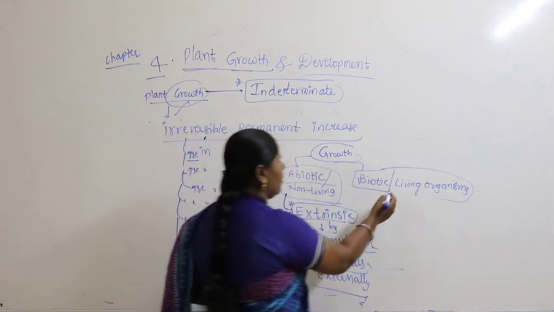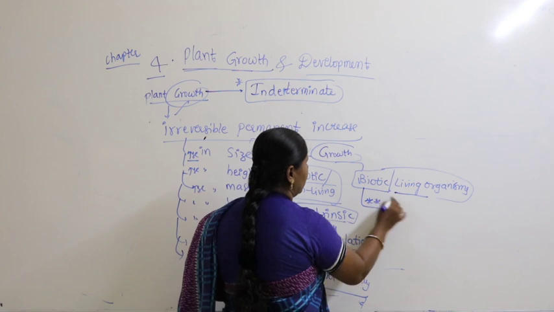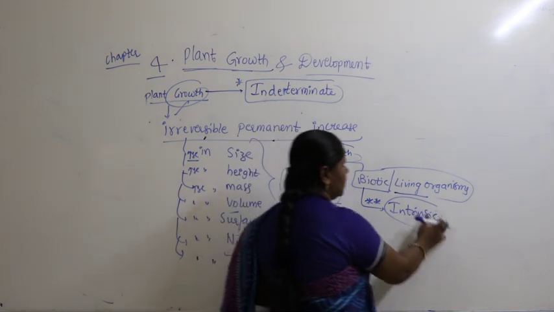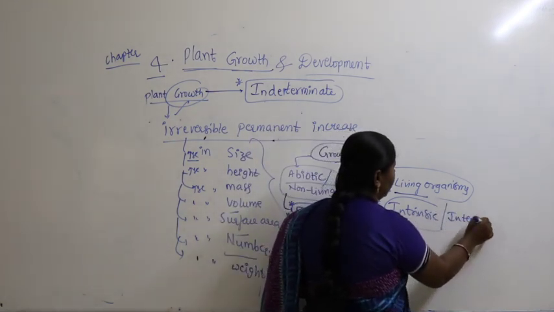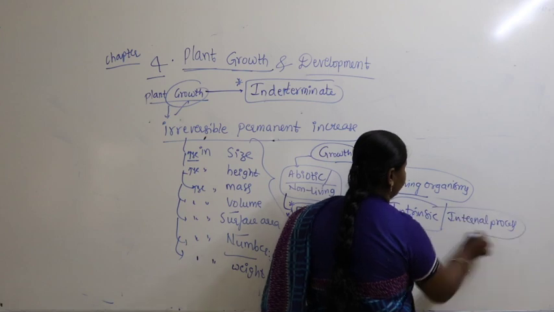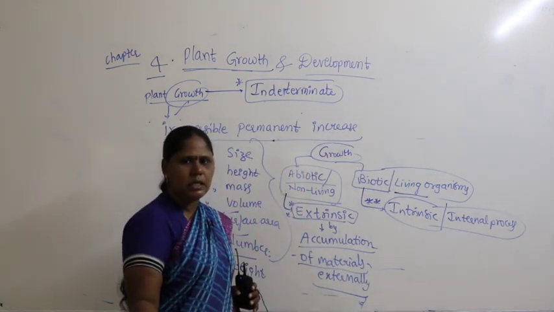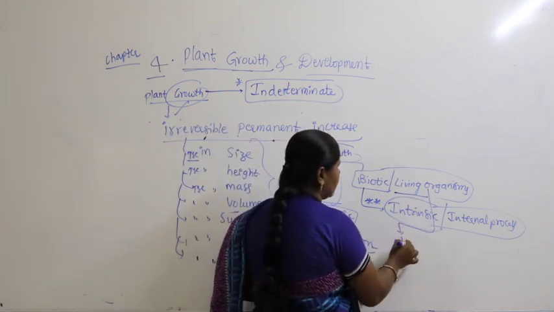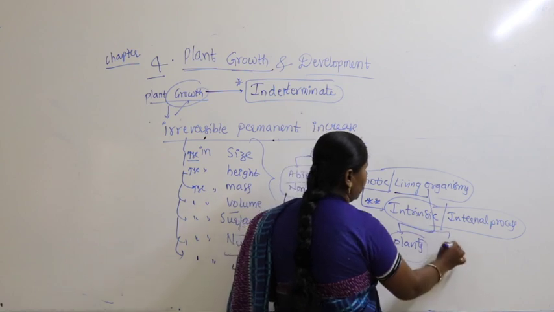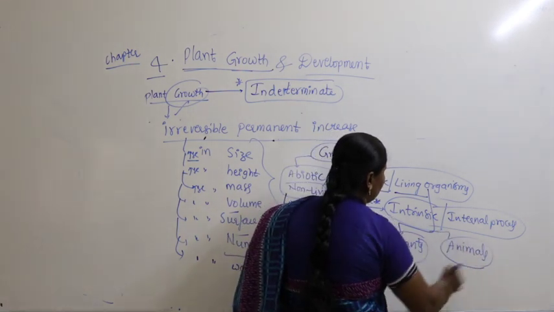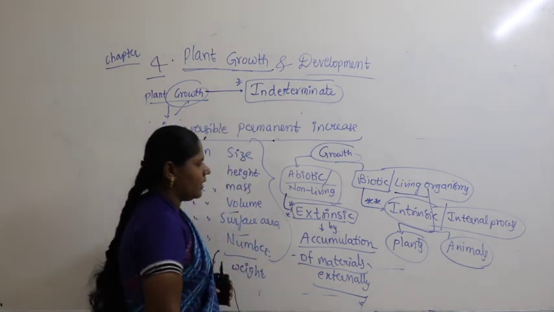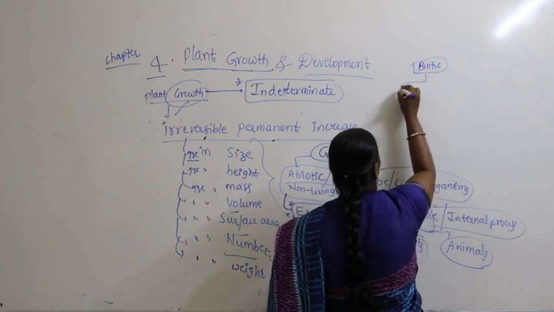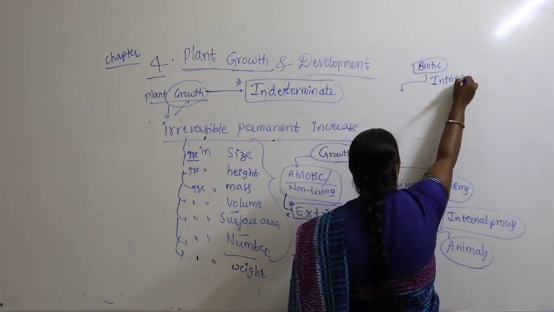Coming to biotic or living organisms, it is said to be intrinsic. What is intrinsic phenomena? It occurs as an internal process. It occurs internally. Now, these living organisms are further classified into plants and then animals. So, if you look at the plants and animals very clearly, once again I write here, biotic. So, here it is an intrinsic process.